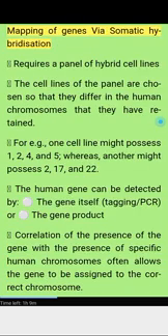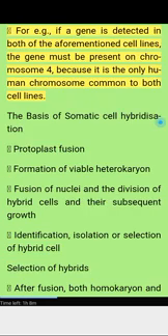Mapping of genes via somatic hybridization requires a panel of hybrid cell lines. The cell lines of the panel are chosen so that they differ in the human chromosomes that they have retained. For example, one cell line might possess 1, 2, 4, and 5, whereas another might possess 2, 17, and 22. The human gene can be detected by either PCR tagging of the gene itself or detection of the gene product. Correlation of the presence of the gene with the presence of specific human chromosomes often allows the gene to be assigned to the correct chromosome. For example, if a gene is detected in both of the aforementioned cell lines, the gene must be present on chromosome 4 because it is the only human chromosome common to both cell lines.